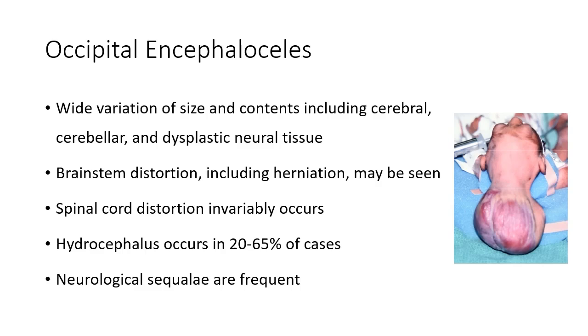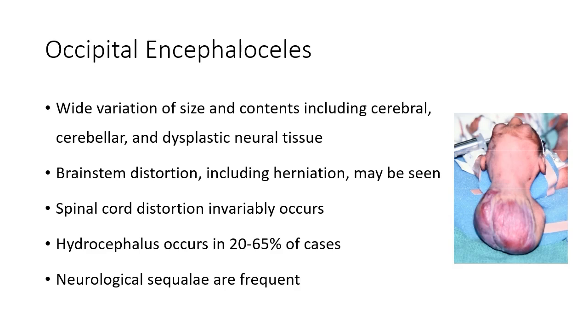Occipital encephalocele also vary widely in size and contents, and can include cerebral and cerebellar tissue. Brainstem distortion and indeed herniation may also occur, and the spinal cord is invariably distorted in these lesions. The cord is pulled cranially, and there may also often be an enlarged central canal and hydromyelia.